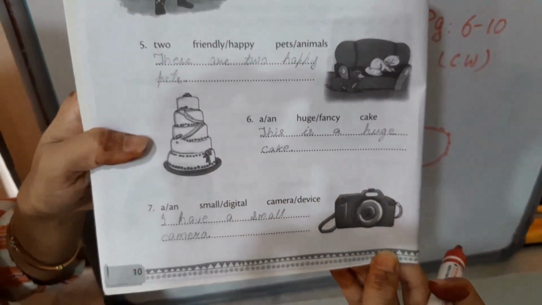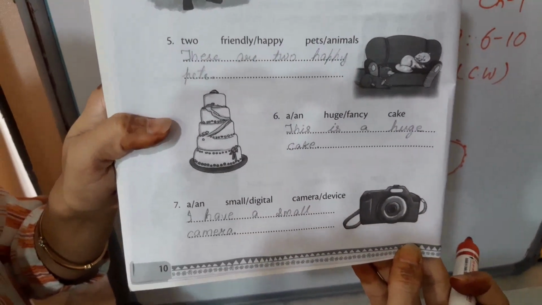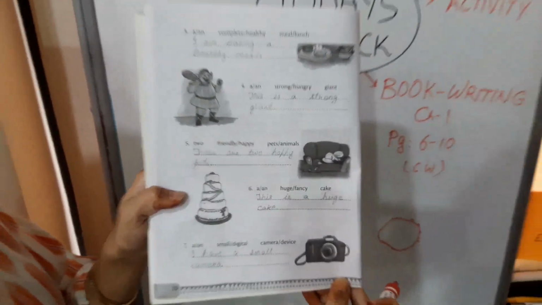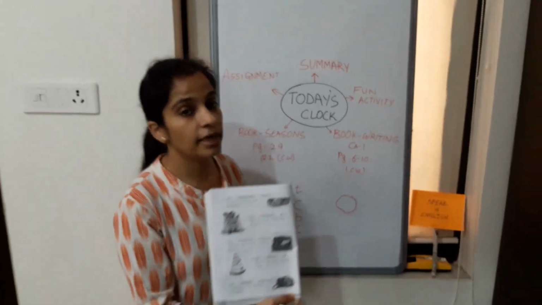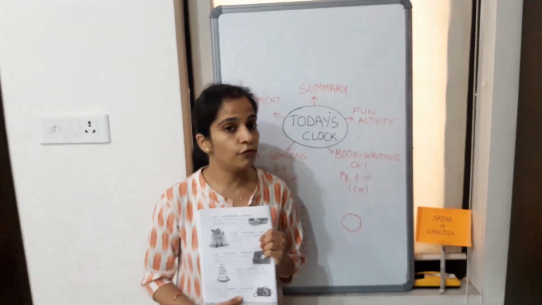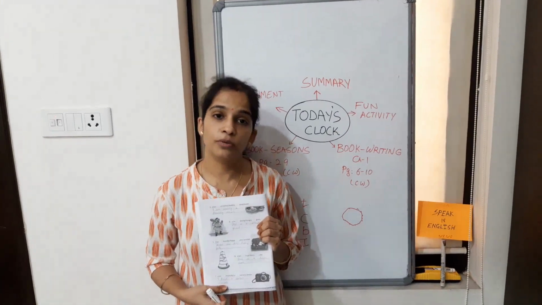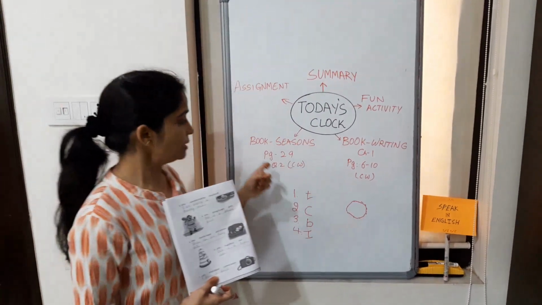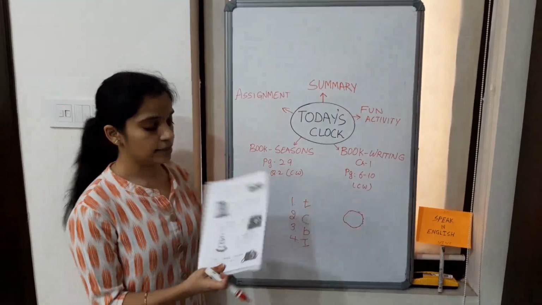Now what we are doing, that's why this chapter is called words. From these words, we are framing a sentence. And it's also important that you understand the meaning of words and then frame a sentence. It's very important. If you don't know, we will also see how to search from the dictionary and find out the meaning. And the last is seasons.